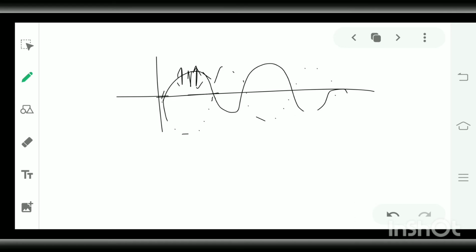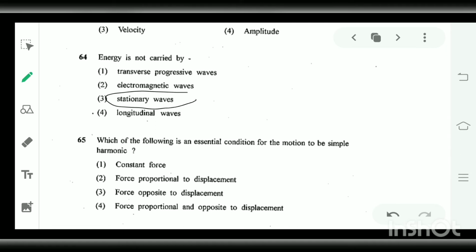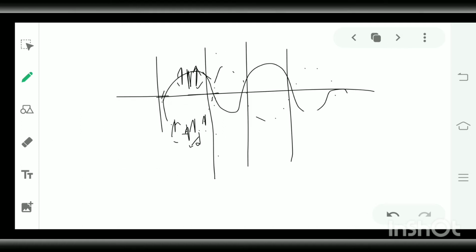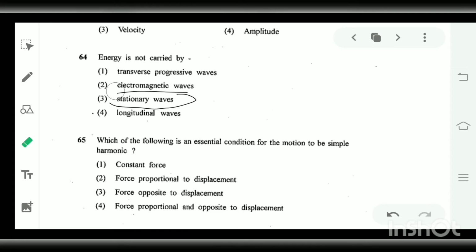They will do a to and fro motion in upward and downward direction in their particular regions, but they will not transfer any energy. So these are the stationary waves. And in longitudinal waves, the energy is transferred. So the answer is stationary waves will not carry any energy to the next particle.